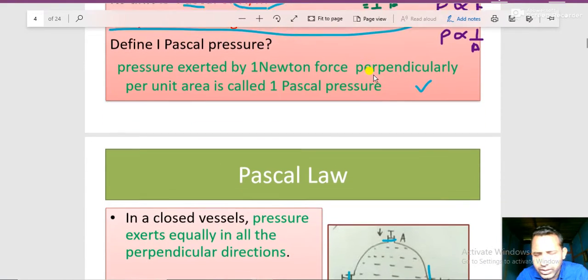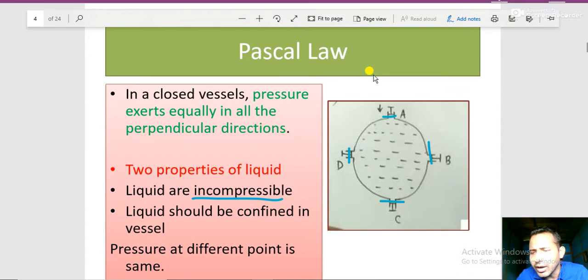Let's go down. Similarly, we'll learn about Pascal's law. In a closed vessel, liquid transmits equal pressure in all directions. That is called Pascal's law, or you can say generally we feel it perpendicularly. So in a closed vessel, liquid transmits equal perpendicular pressure in all directions. It means that pressure over A, pressure over D, pressure over C, and pressure over B will be the same due to Pascal's law. This is said by Pascal's law.